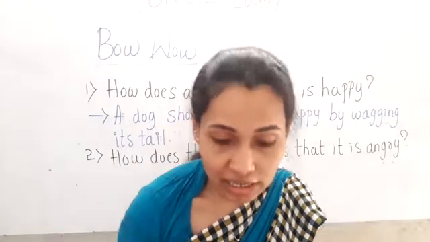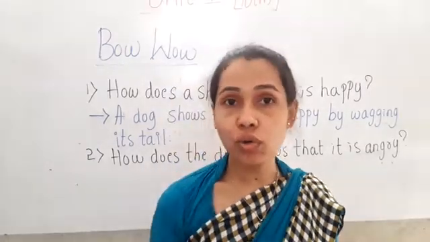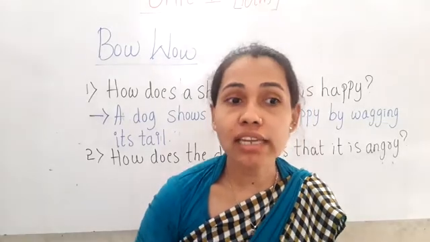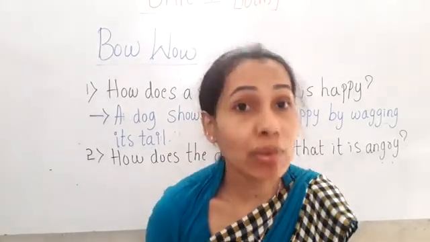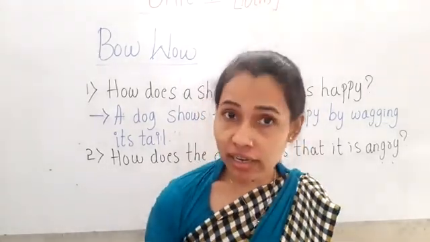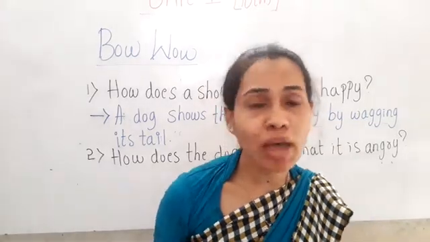By barking. The dog shows that it is angry by barking and grinning. Grinning means not smiling at all.